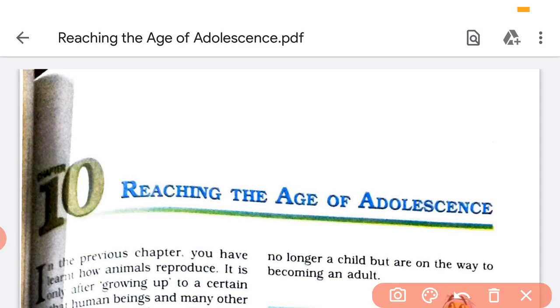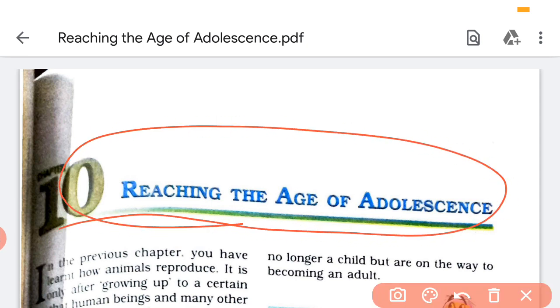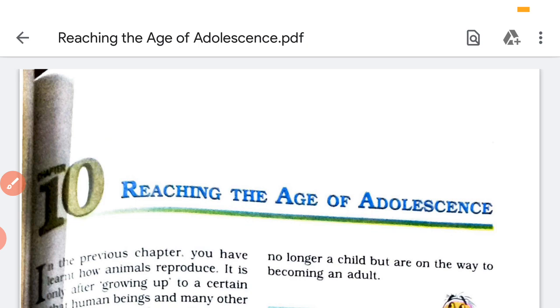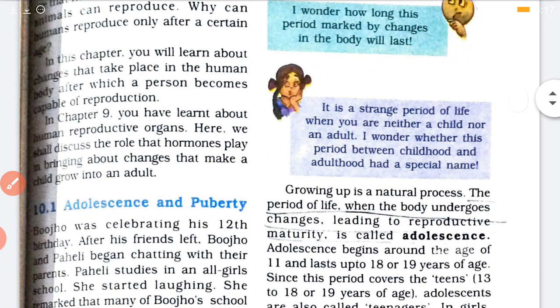In bio, we have started chapter 10, reaching the age of adolescence. So we have discussed a few things in the chapter. Let me revise it in short. We have seen what is adolescence. We had discussed that.